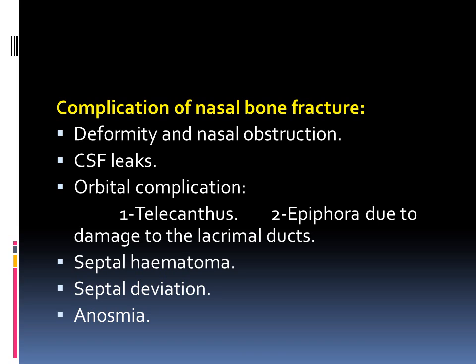The complications of nasal bone fracture: first deformity and nasal obstruction, also it can cause CSF leakage in type 3 fracture. Orbital complications also occur in type 3 fractures, which is the telecanthus and epiphora due to damage to the nasolacrimal duct. Also, an important thing is to look for septal hematoma, because the urgency of septal hematoma is more than the urgency of the nasal bone fracture itself. Also from the complications, septal deviation and anosmia.